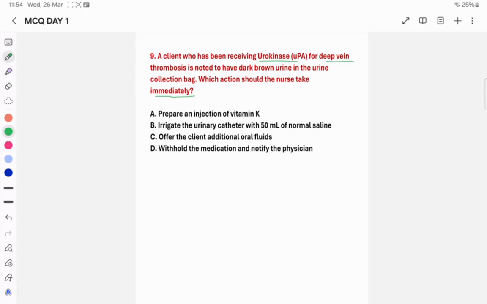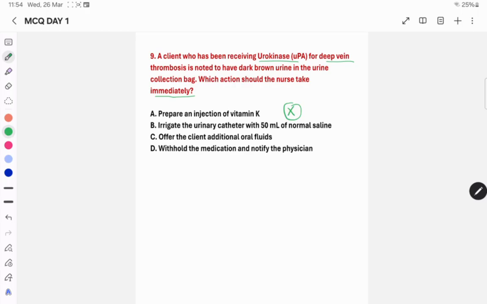The first thing is that there is a urokinase injection used for deep vein thrombosis, and there is dark brown urine, which means there is bleeding in the urinary tract. The option is prepare an injection of vitamin K. In this scenario we can't give the vitamin K injection as the first thing.